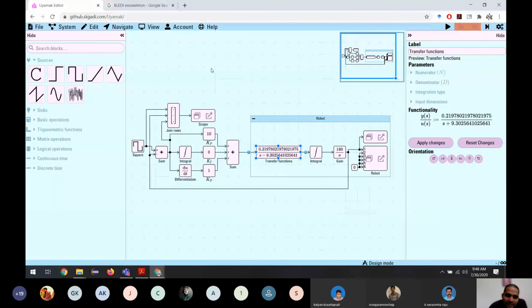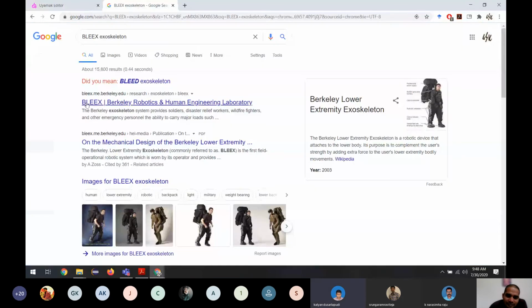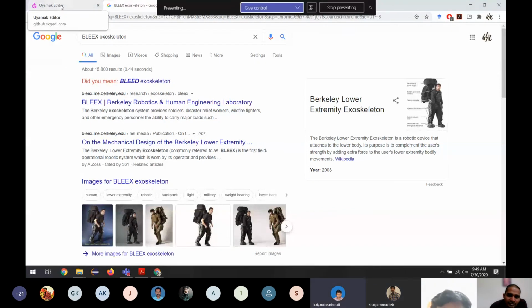So controlling without feedback is not recommended or not possible, unless, like how the Berkeley Bleex people did with their lower extremity exoskeletons. They were saying that they know the model and it's exactly true, and they're implementing it with positive feedback. In that way,